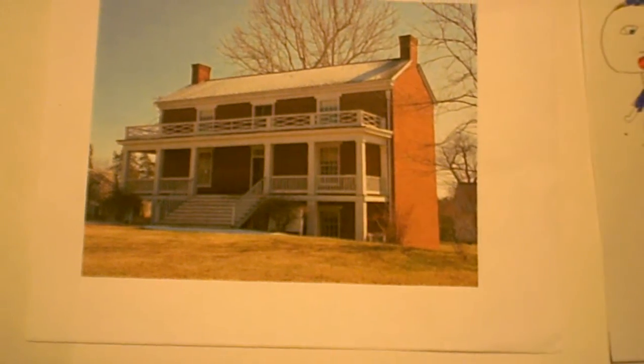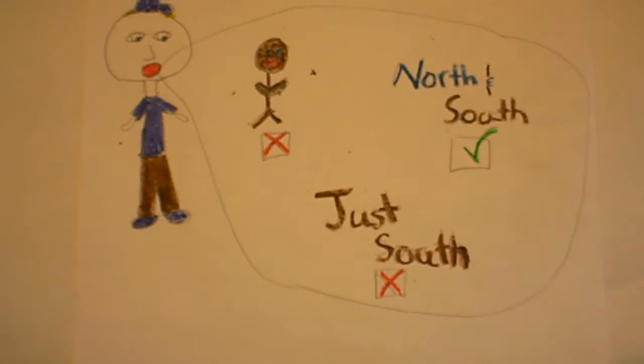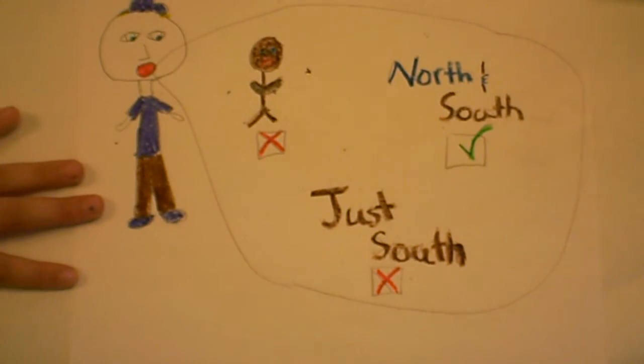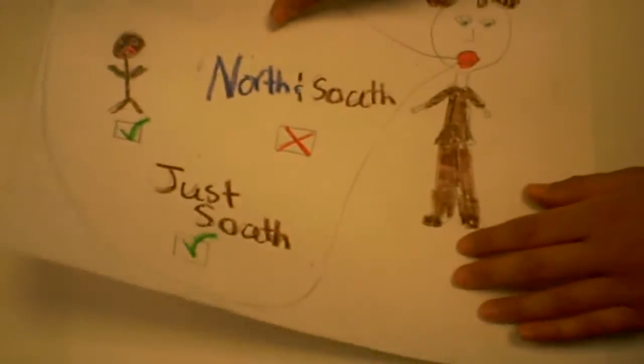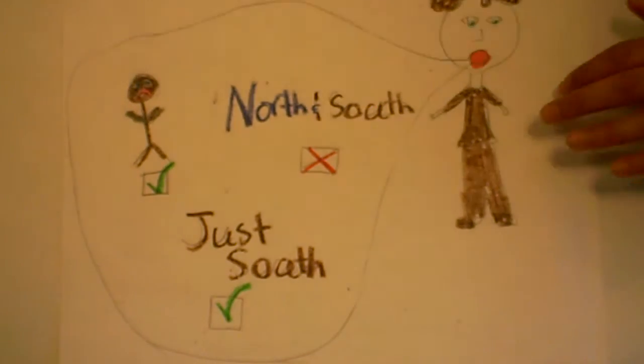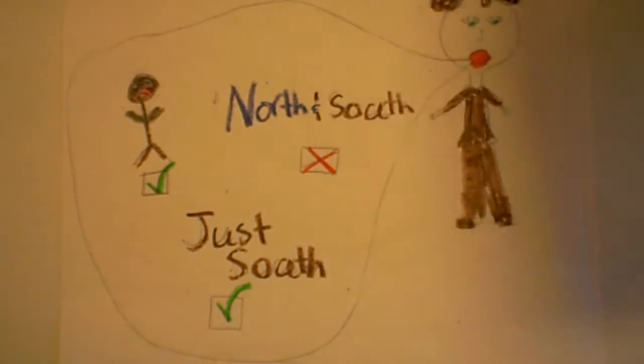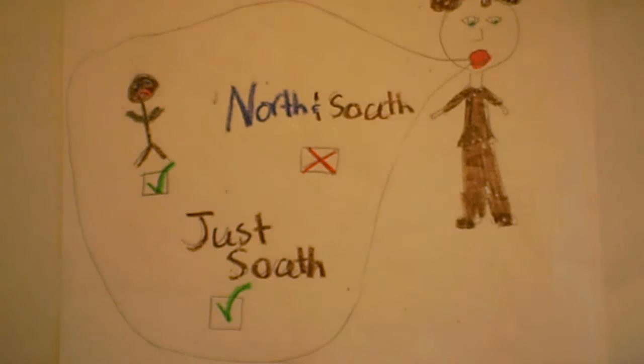People had different points of view on the North and South. The North wanted slavery banned and the South to be one country again. The South wanted to keep slavery and be an independent country. The South also had cotton, which was very important to them. The South needed slaves because they picked the seeds out of the cotton. Then they invented the cotton gin, which picked seeds from the cotton faster than slaves did, so they didn't need them anymore. The northern point of view is the factories were very important to them.